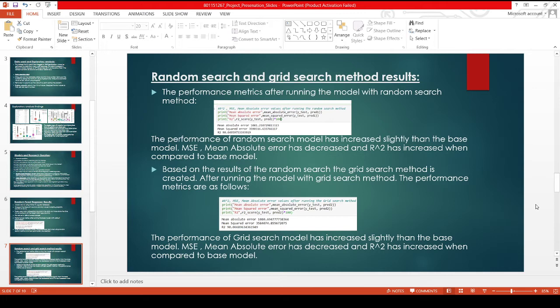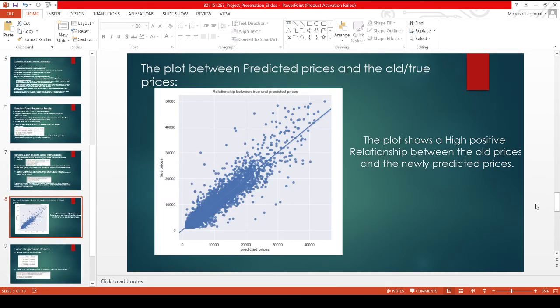What grid search is doing is considering all the combinations of parameters. After plotting the graph between the predicted prices and the true prices of the cars, I found a high positive relationship between the old prices and the newly predicted prices. And this is all about the random forest regressor method.